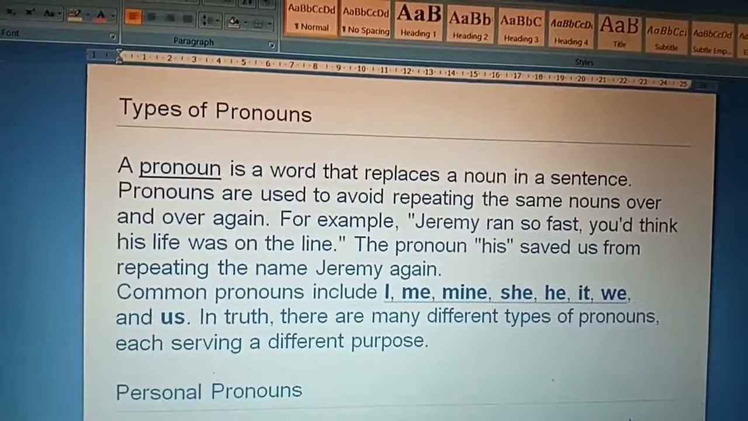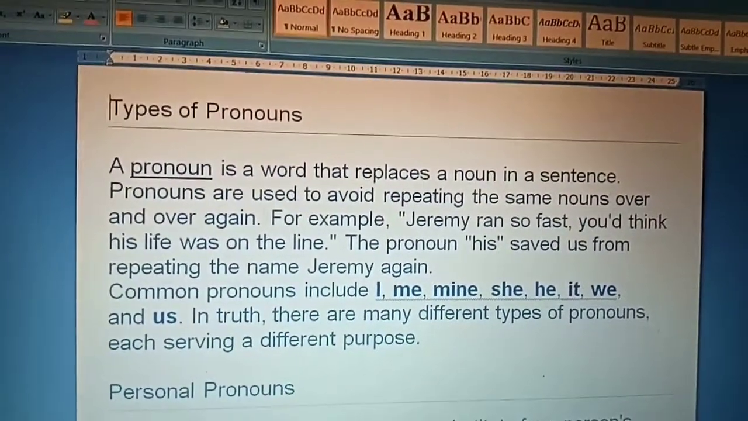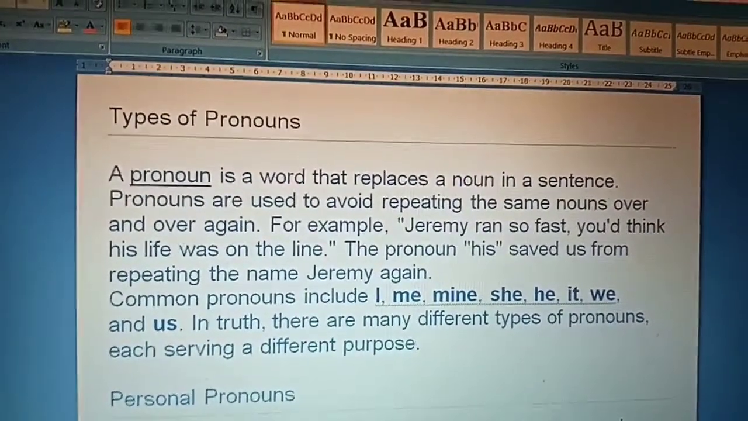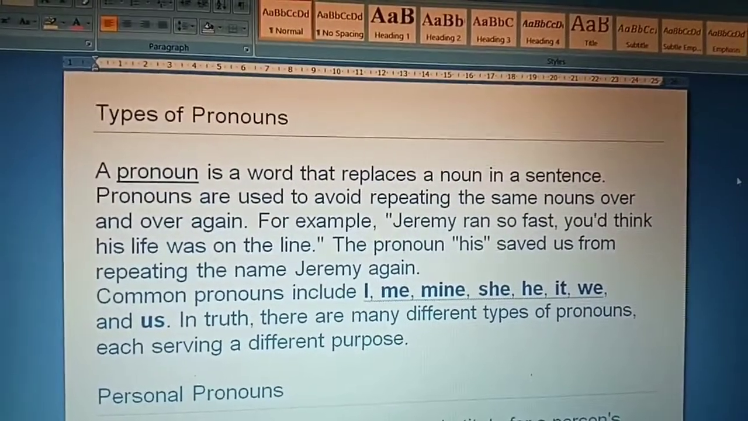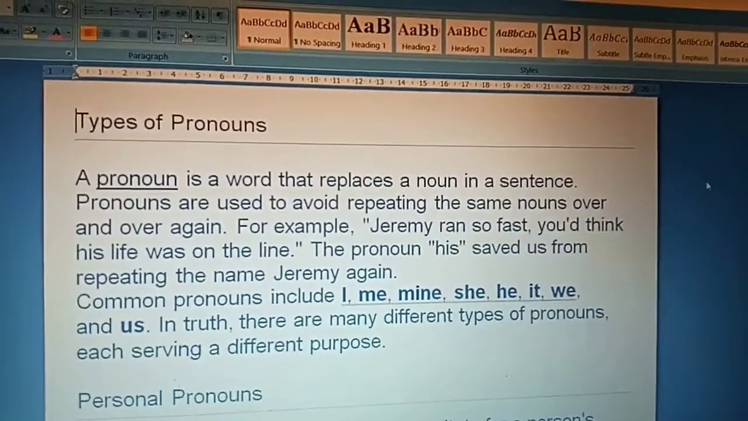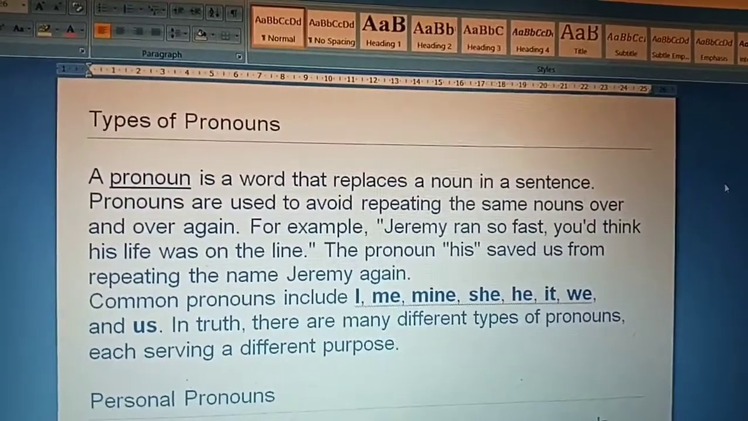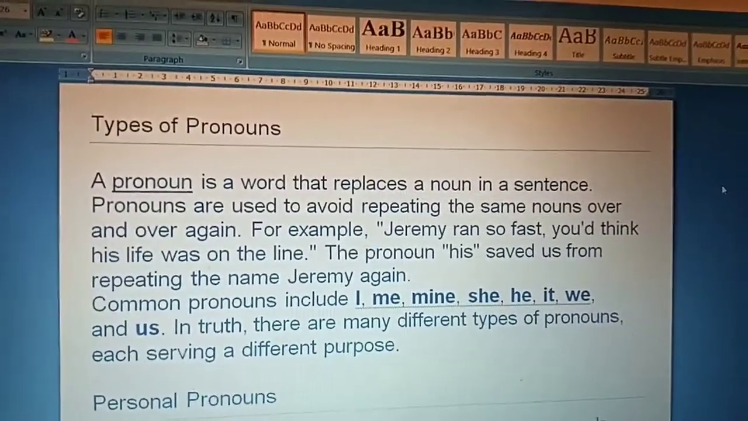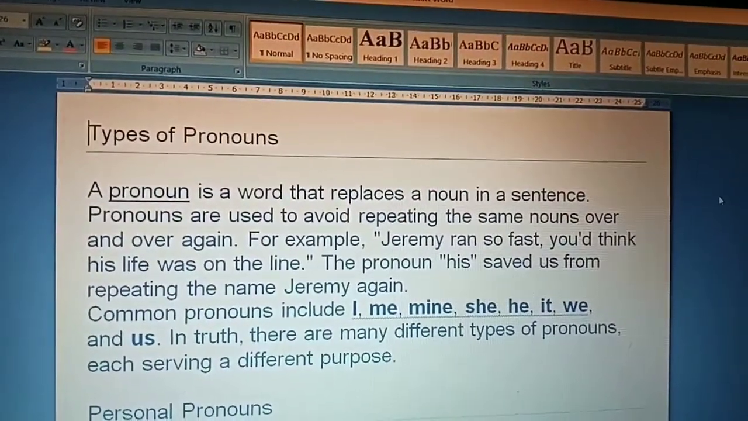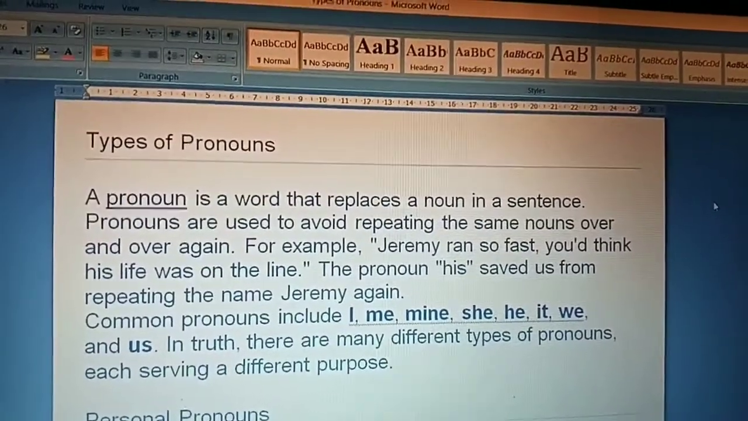Let us start with pronouns. What is a pronoun? A pronoun is a word that replaces a noun in a sentence. Pronouns are used to avoid repeating the same nouns over and over again. For example, Jeremy ran so fast, you'd think his life was on the line. The pronoun "his" saved us from repeating the name Jeremy again. Common pronouns include I, me, mine, she, he, it, we and us.